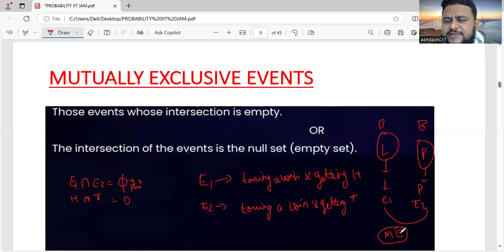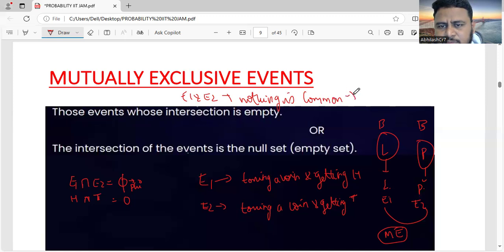If there is no commonality, that is intersection, meaning anything common or not. If there is nothing common, that is an empty set. So in mutually exclusive events, there are two events E1 and E2 such that there is nothing common between them. Such events are called mutually exclusive events, friends.